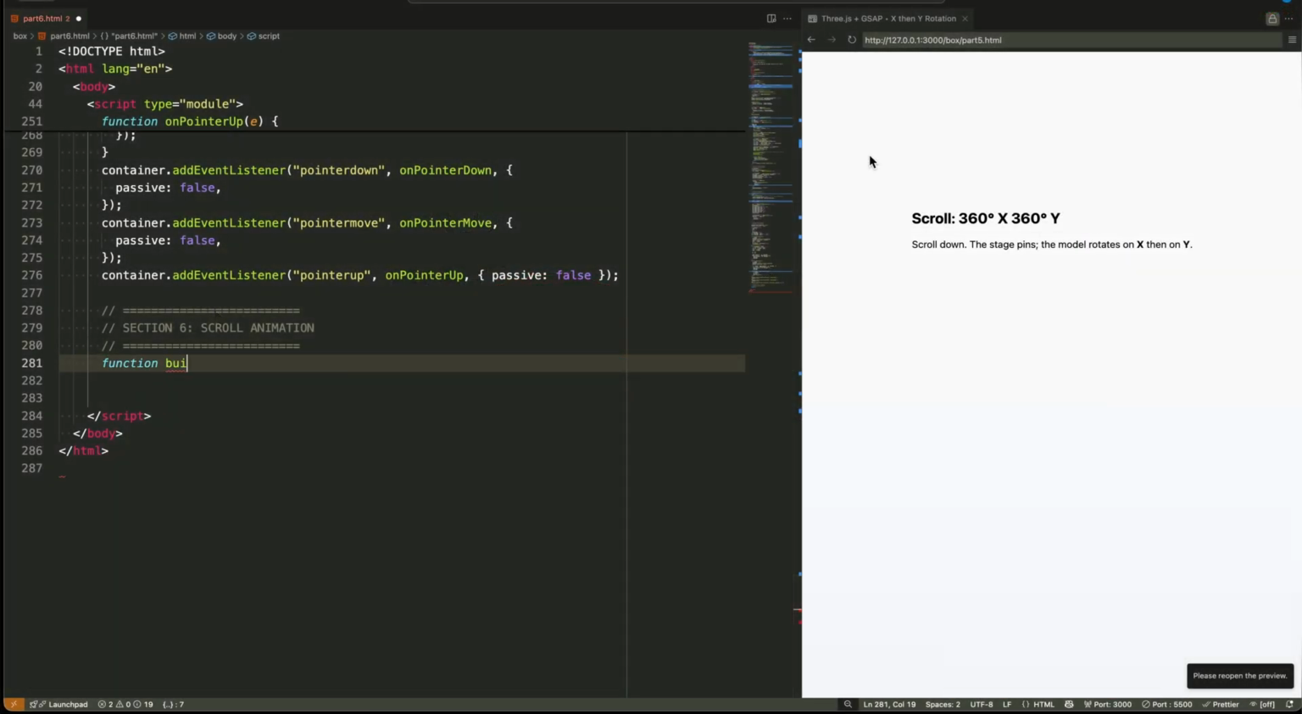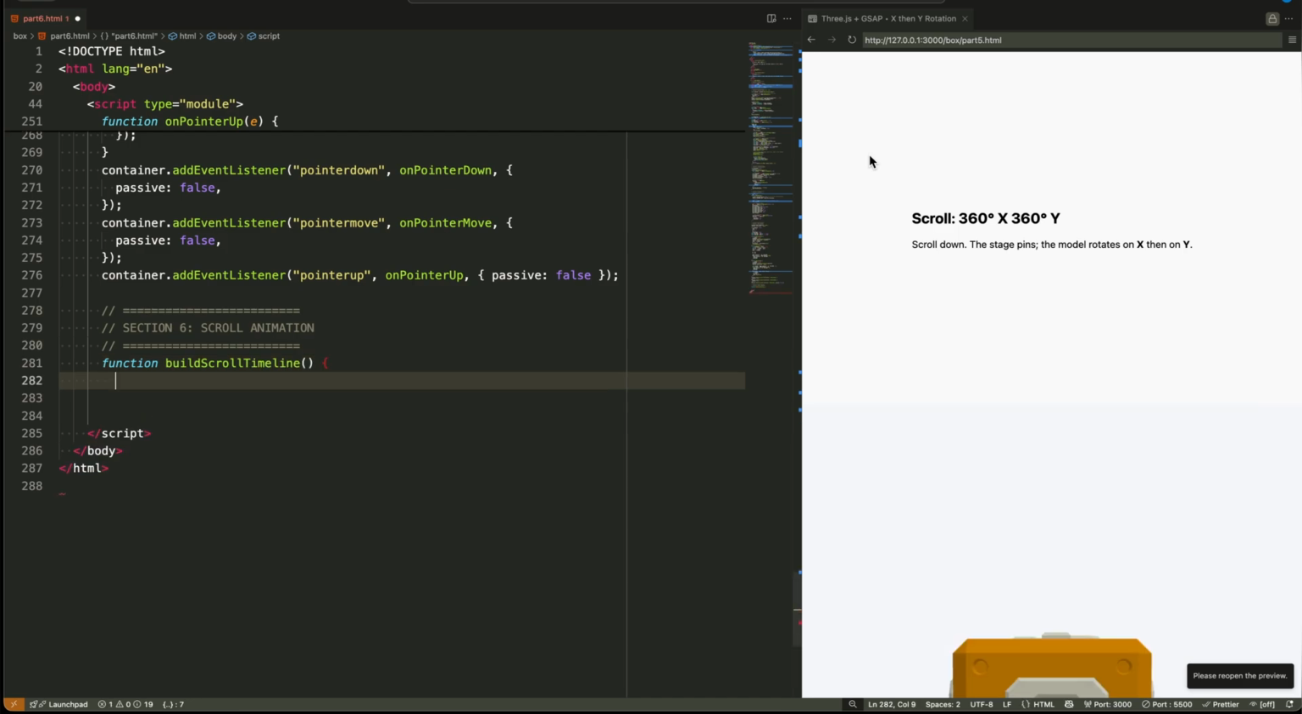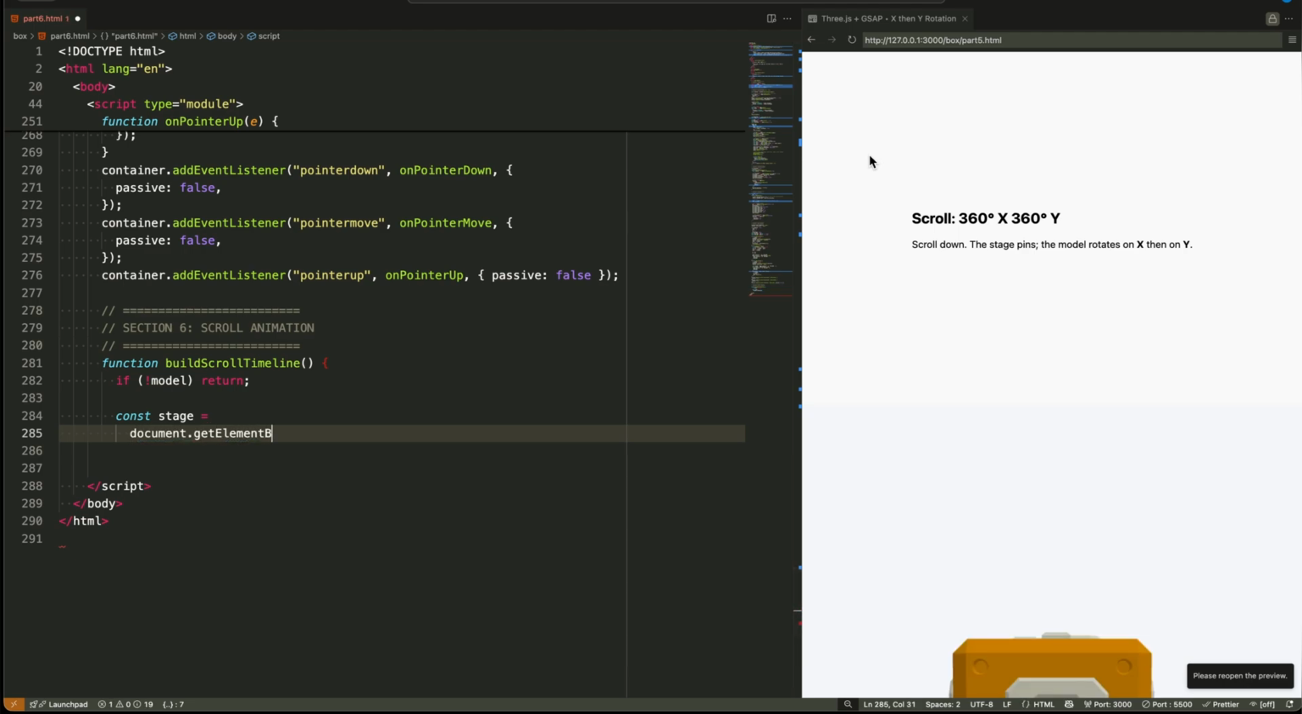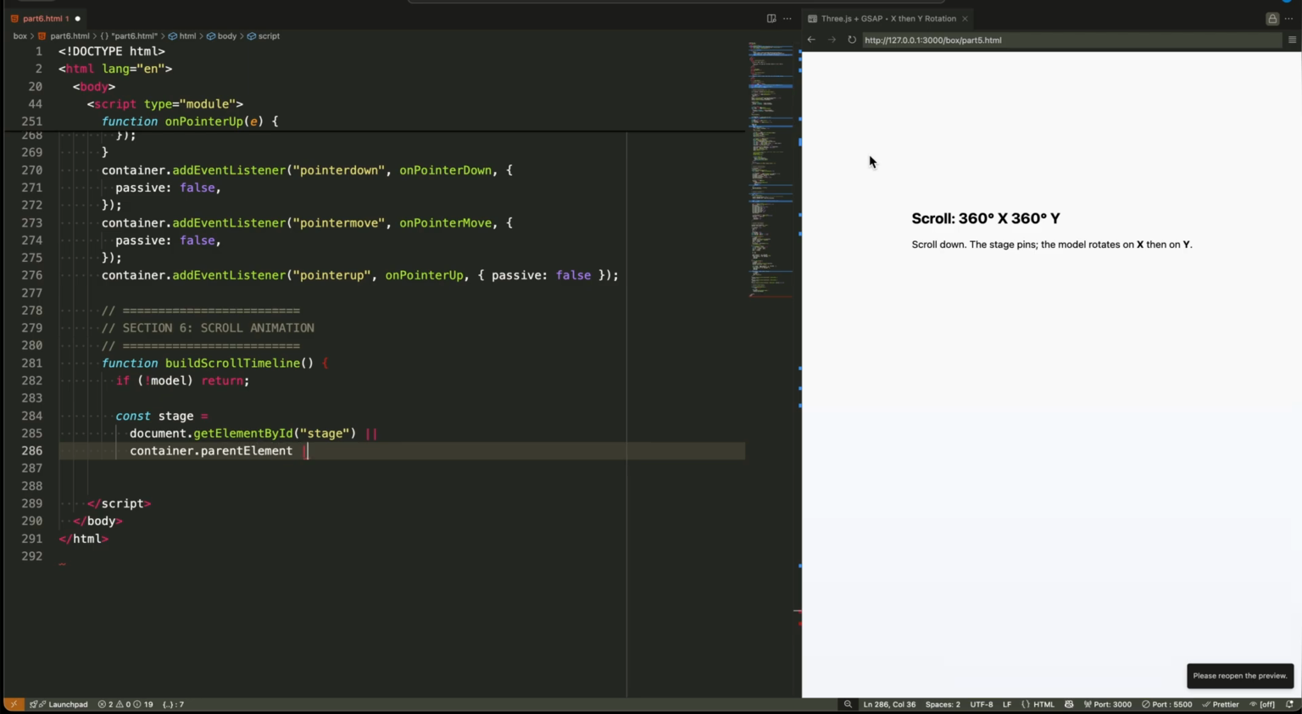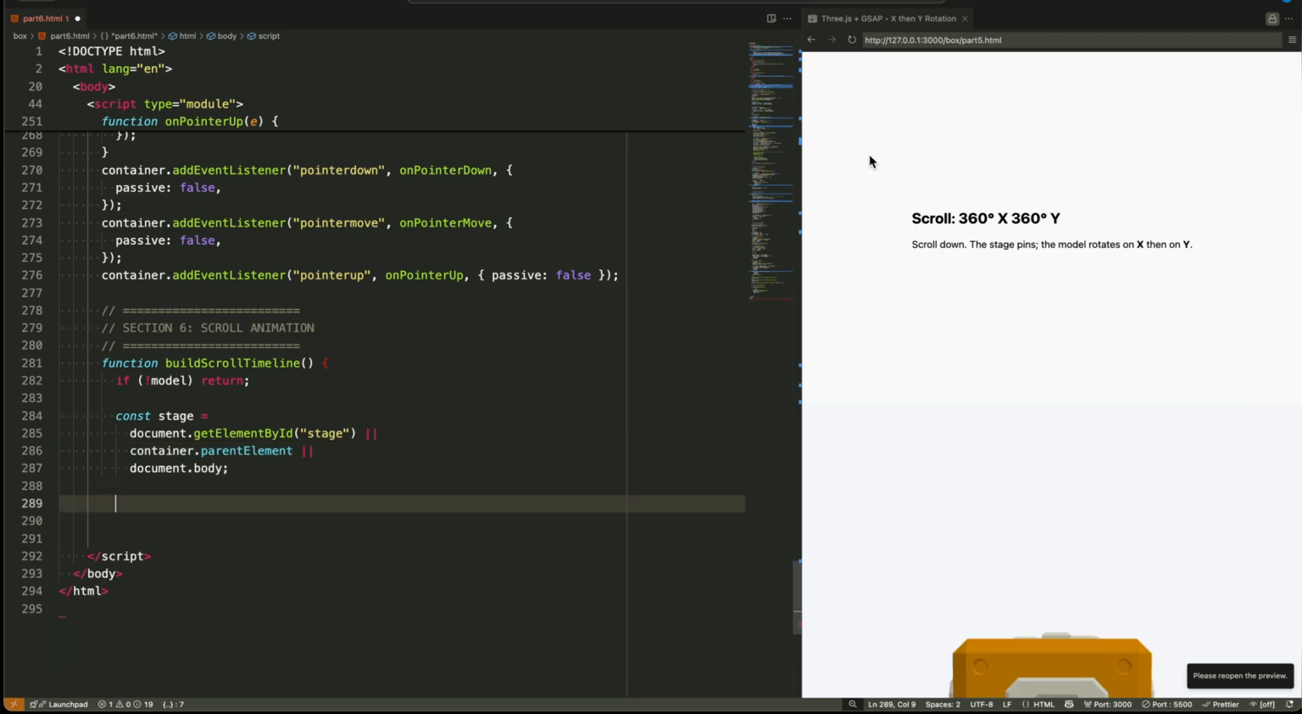The function buildScrollTimeline first checks if our model exists. If not, it exits safely. We then identify our stage element using document.getElementById('stage'), falling back to the container's parent or document.body as backups. The stage element will be our animation canvas.